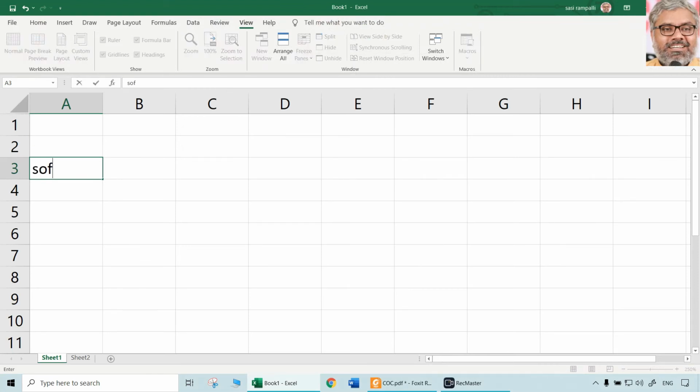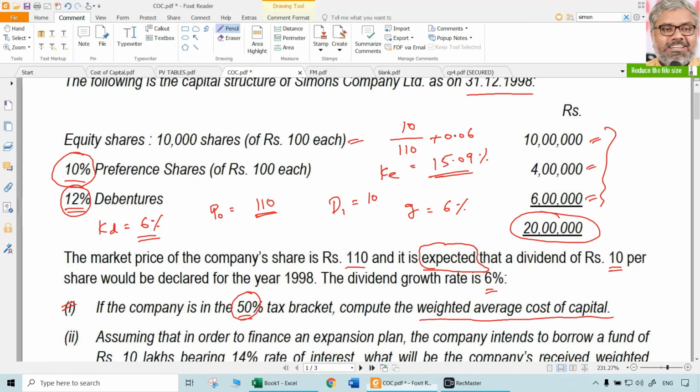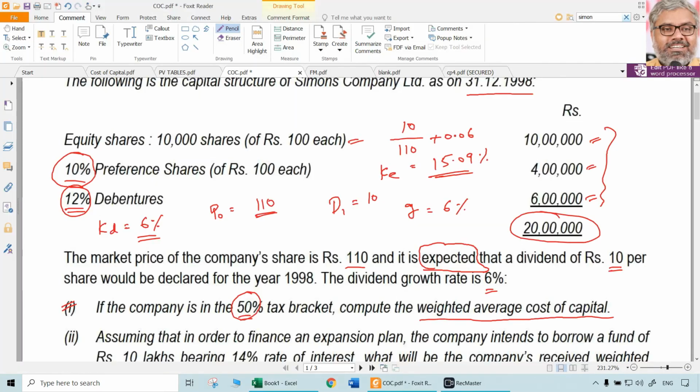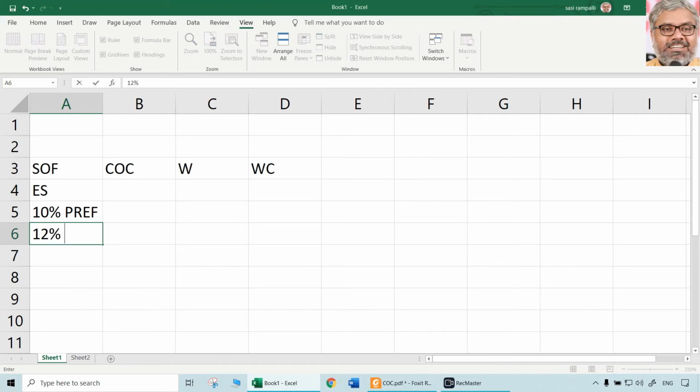So same way, source of finance, cost of capital, then weight, then weighted cost. So source of finance, same sequence you can take, equity shares, then 10% preference shares, then 12% debentures.